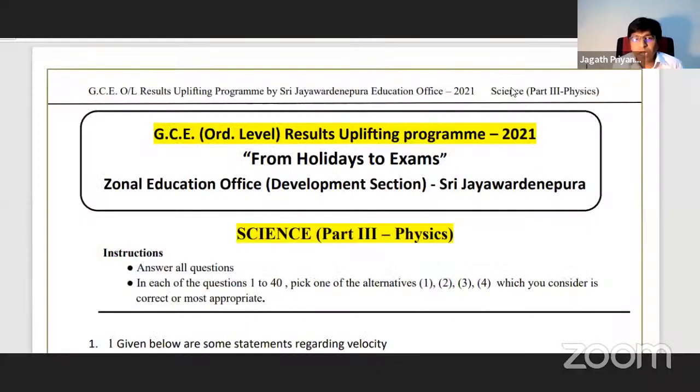So physics, you can see the screen now, right? Yeah. Okay.